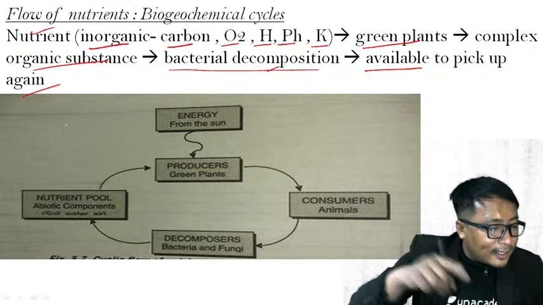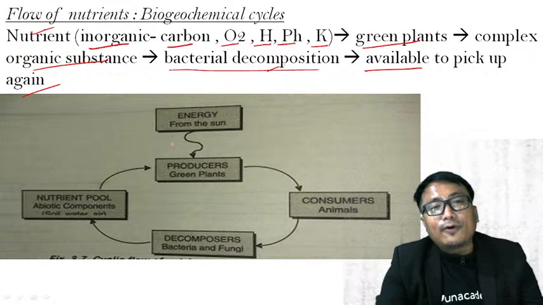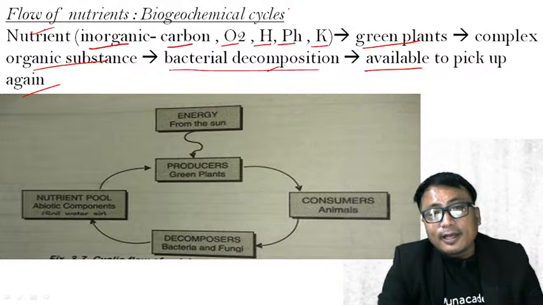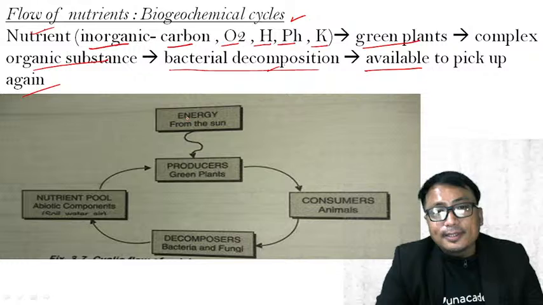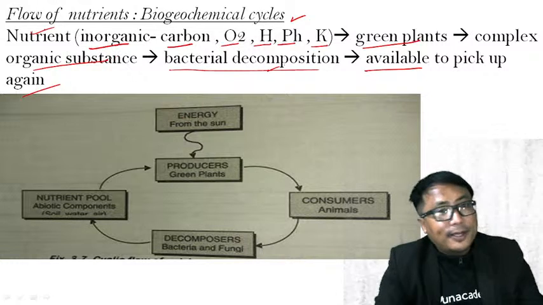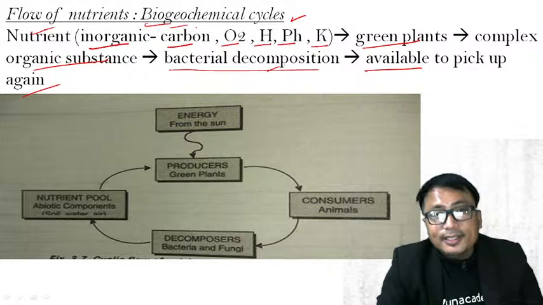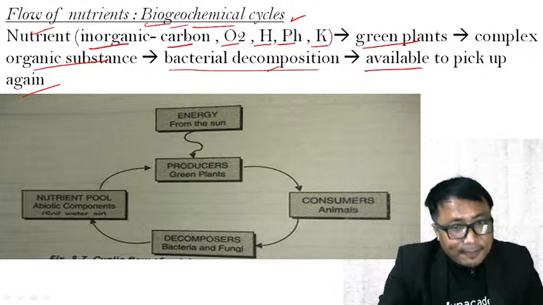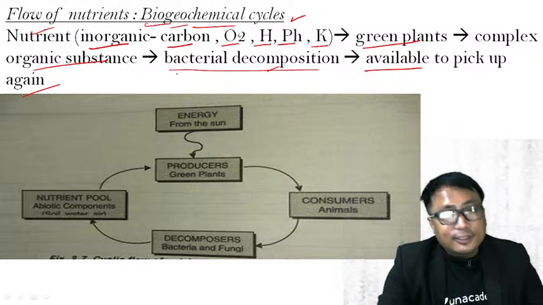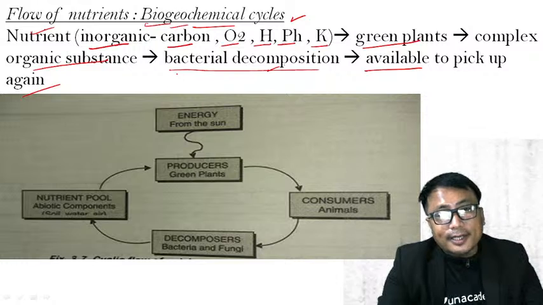That is the entire cycle of flow of nutrients, which is known as the biogeochemical cycle. Biological, geo, that is involving the earth's surface, chemical, it is the chemical process. It is known as the biogeochemical cycle.